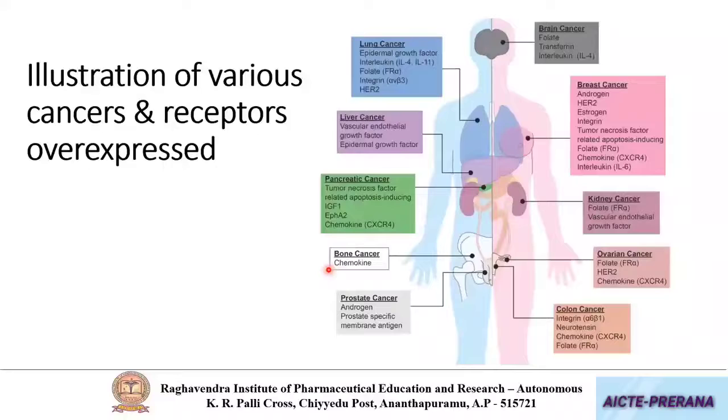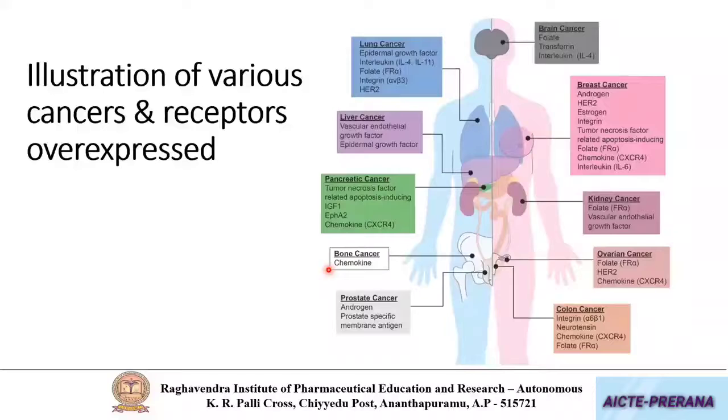So this diagram is the illustration which says about receptors that are overexpressed in various types of cancers. So for example, in brain cancer, the receptors that are overexpressed are folate receptor, transferrin receptor, and interleukin receptor.